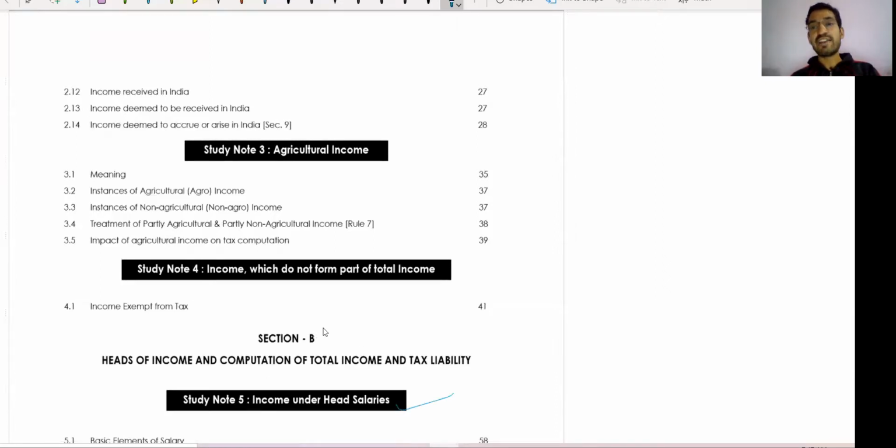Income under the head salary is a very easy chapter. Salary is an easy chapter and you can easily complete it.